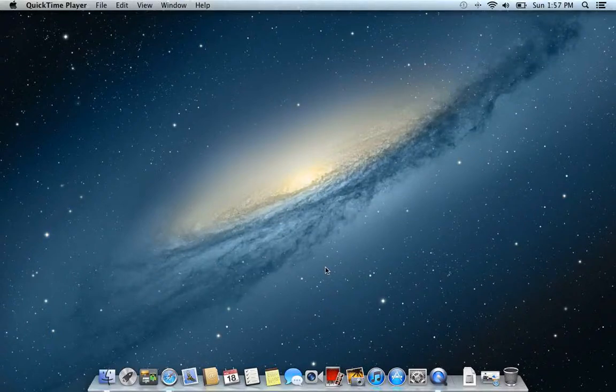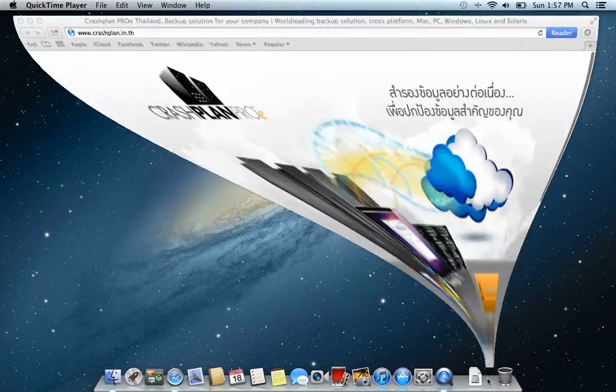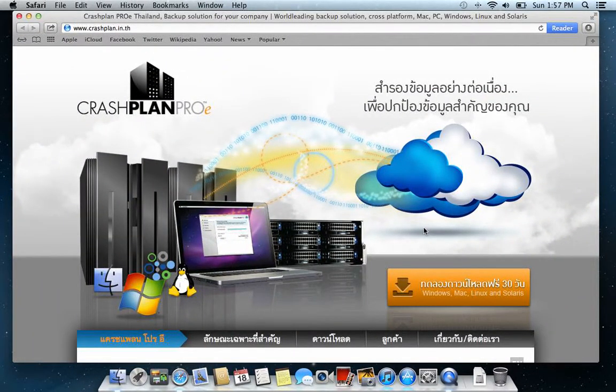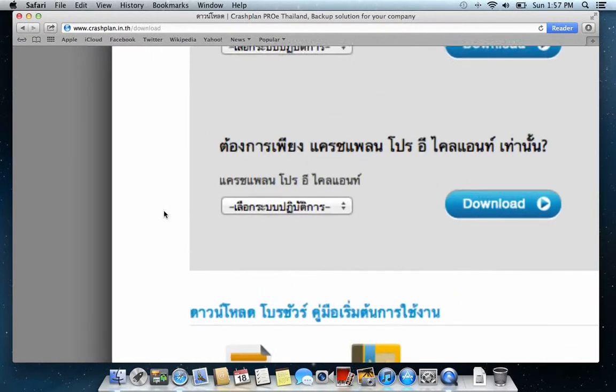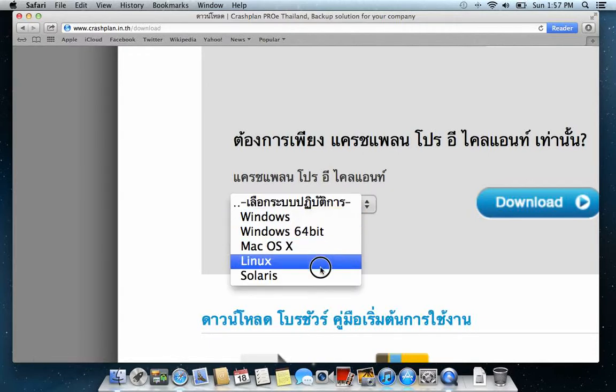Hello, I'm gonna show you how to install the CrashPlan PROe Client. First, you need to have the installer package. And the installer package you can download from our homepage www.crashplan.in.th. You can click the download link, and from there you can choose to download the client.